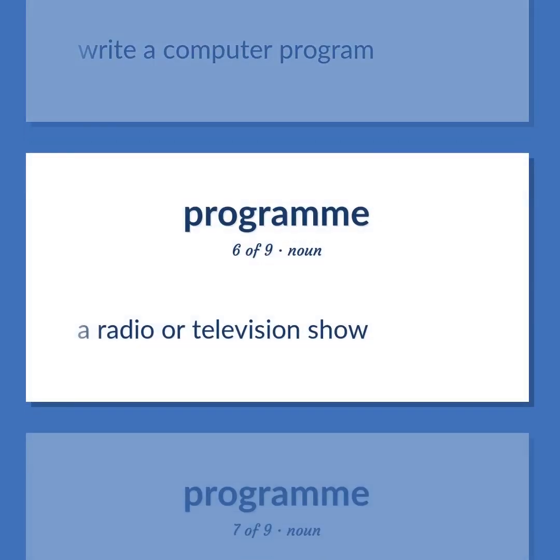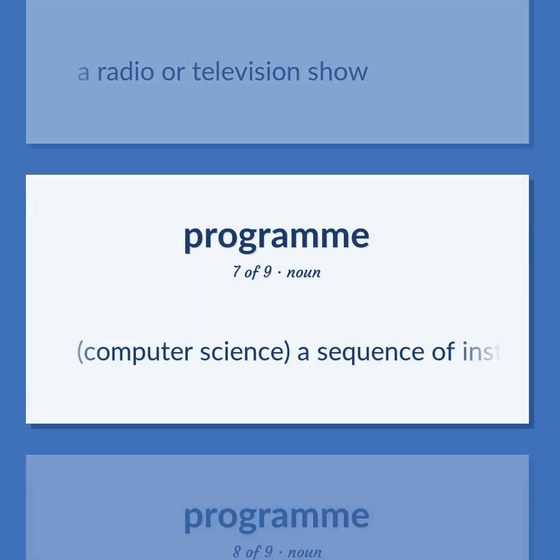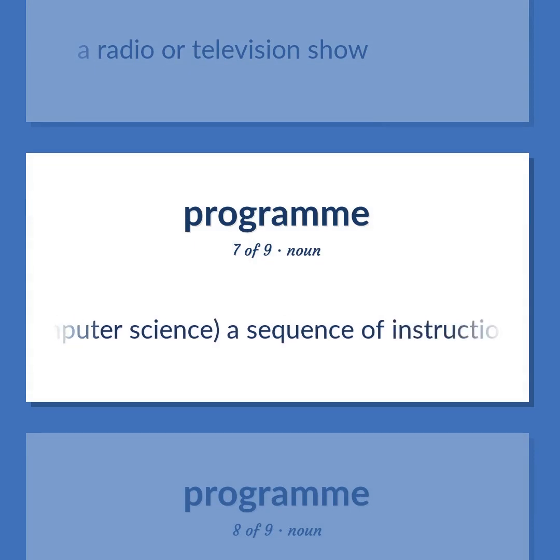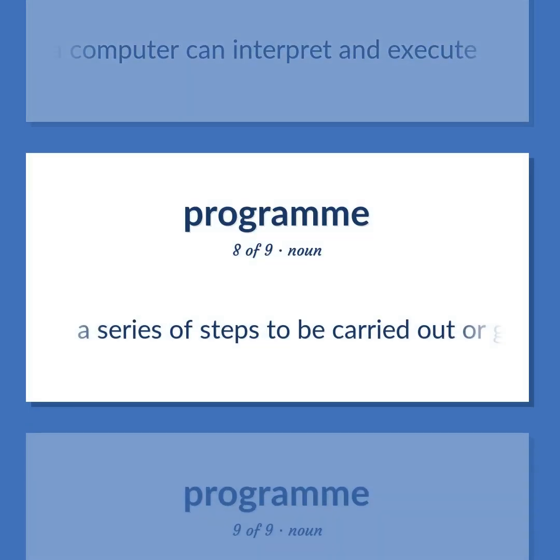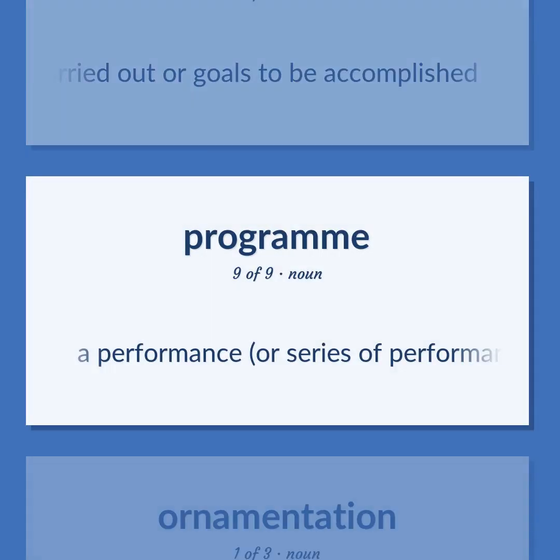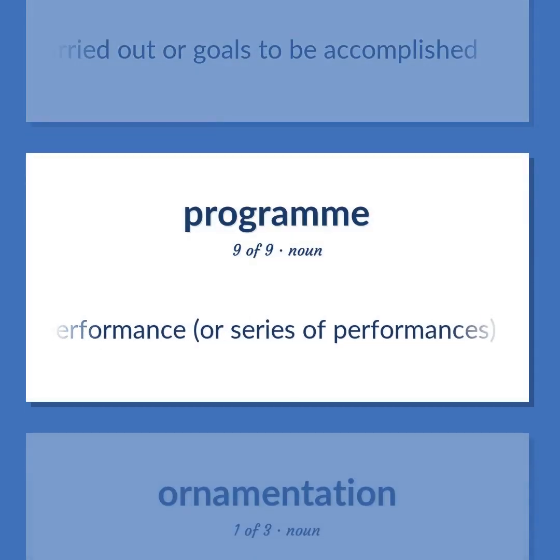A radio or television show. Computer science. A sequence of instructions that a computer can interpret and execute. A series of steps to be carried out or goals to be accomplished. A performance, or series of performances, at a public presentation.